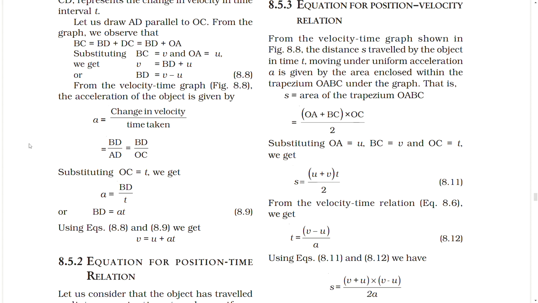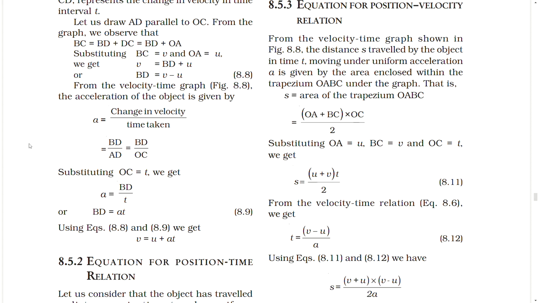8.5.3 Equation for position velocity relation. From the velocity time graph shown in the figure, the distance traveled by the object in time t, moving under uniform acceleration a, is given by the area enclosed within the trapezium OABC under the graph, that is, S equals area of the trapezium OABC equals (OA plus BC) into OC by half.